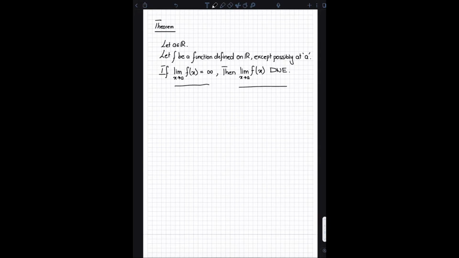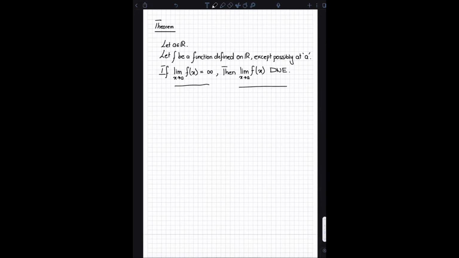If the limit does not exist, that does not mean that the limit has to be infinity. It can be negative infinity. It can also not exist for some other reason, like the one-sided limits are not equal, or if you're taking a limit at infinity, then maybe the issue is that the function oscillates as it approaches infinity or even a particular number.